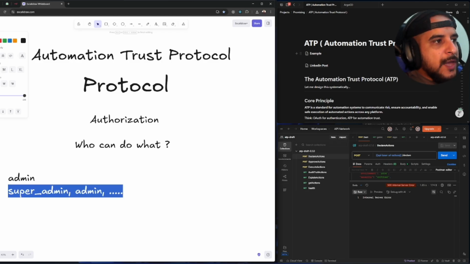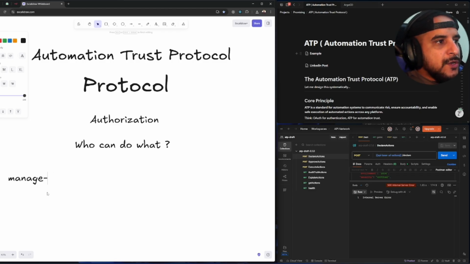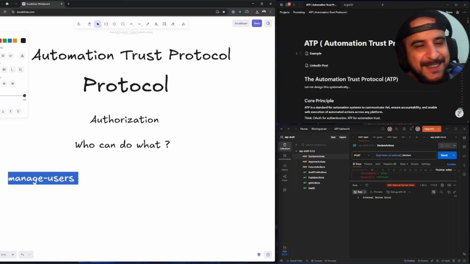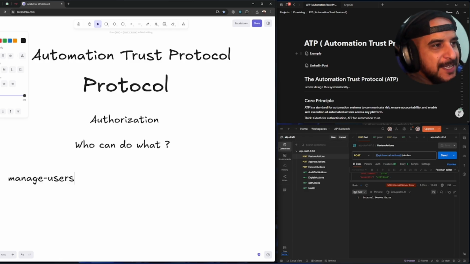And after we do that, we can define the what. For example, manage users, right? This is the what. So when you say what is what, we mean what. I'm serious, I'm not trying to confuse you. What is what here? This is manage users. What they can do is managing the users, right? This is the outcome of the what.